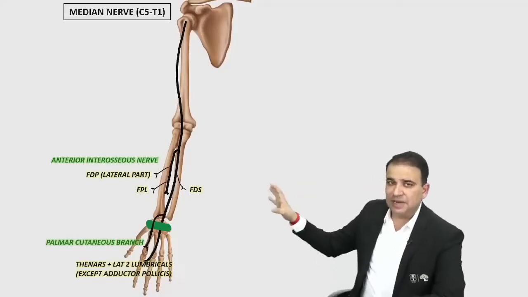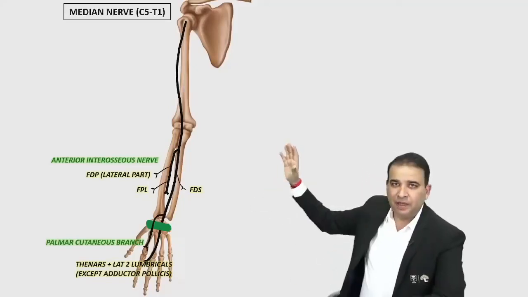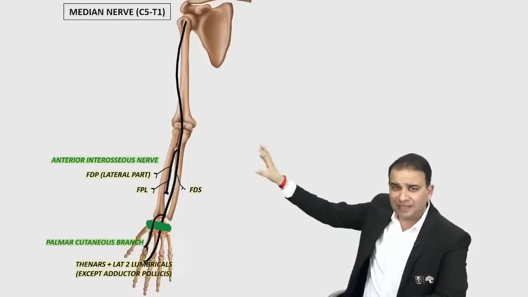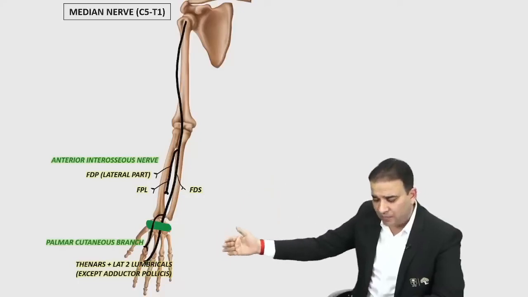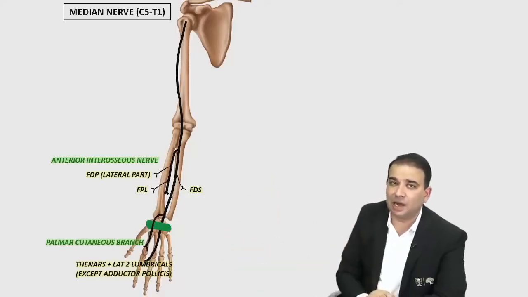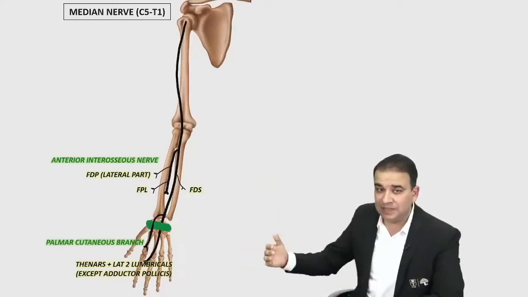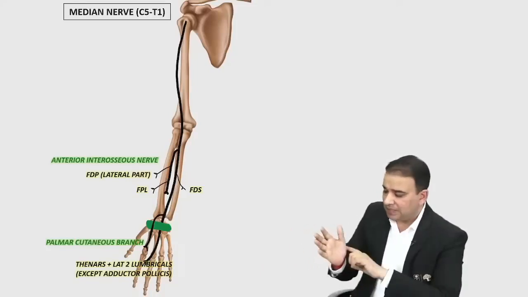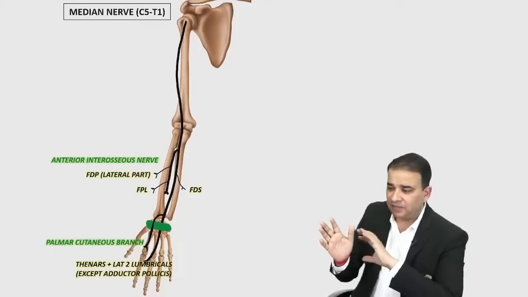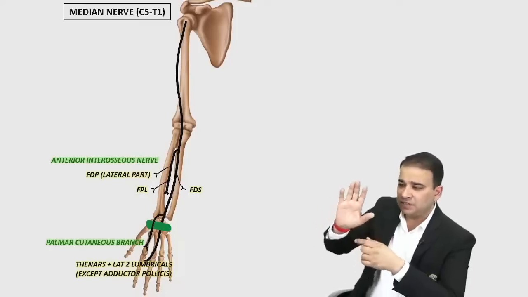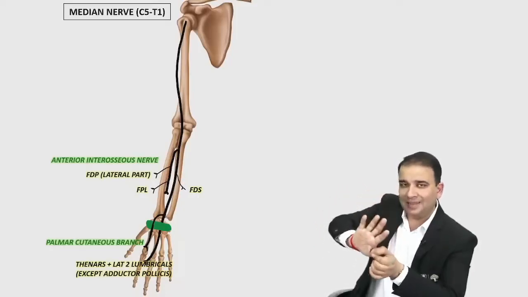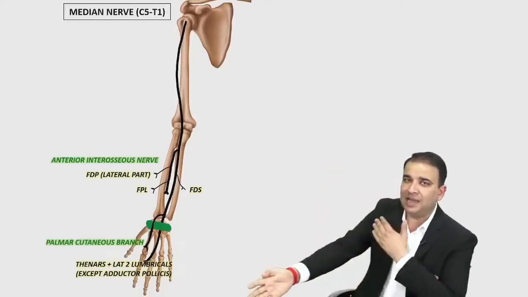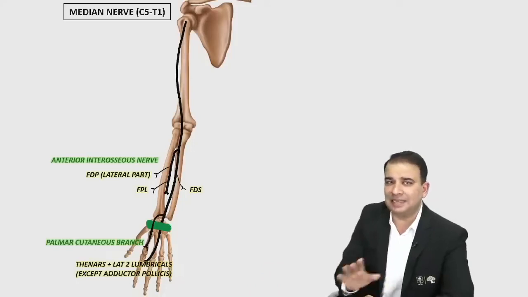Now guys, if the median nerve is injured anywhere, whether it's axilla, arm, forearm, at the elbow, distal injury, carpal tunnel, wherever it is, one thing will be there, that is the ape thumb deformity. There will be ape thumb deformity because the thenar muscles will get affected here, and if the thenar muscles get affected, the thumb obviously will assume the position of adduction and external rotation. So there will be ape thumb deformity. So whether the person comes to you with a higher injury or lower injury, the ape thumb deformity is inevitable.